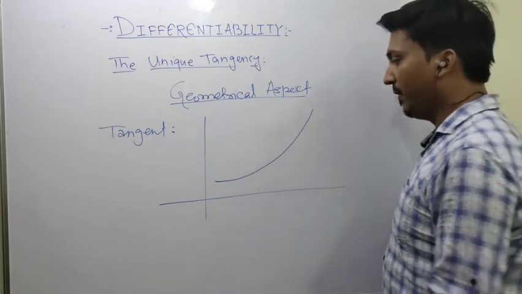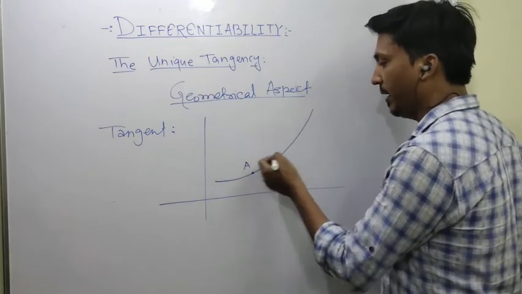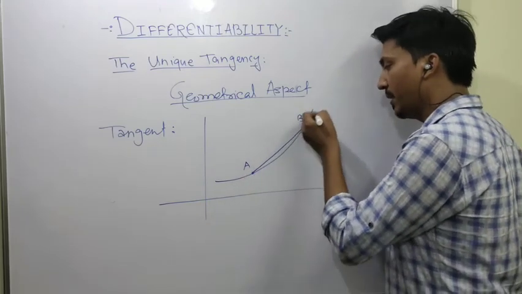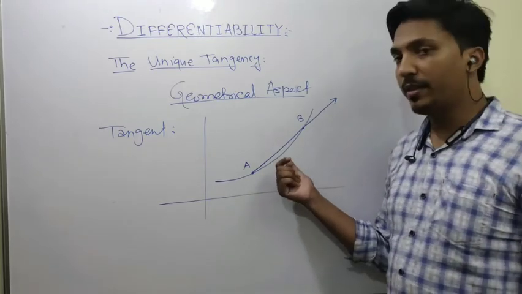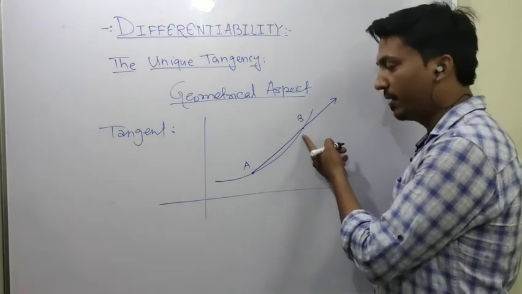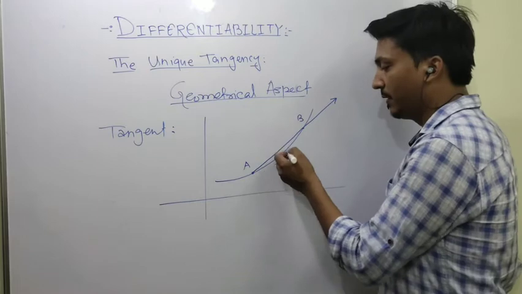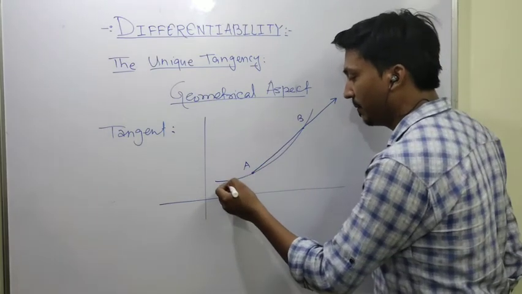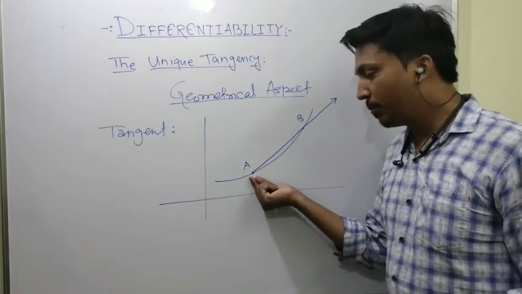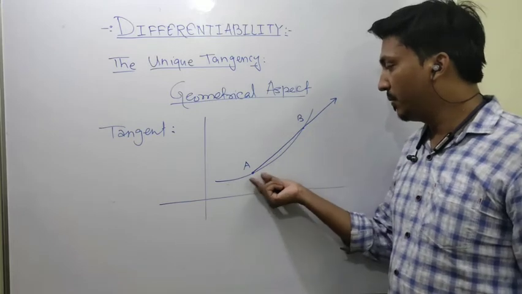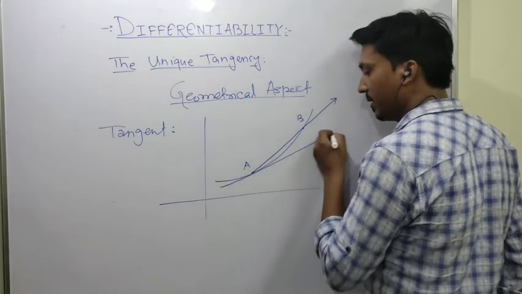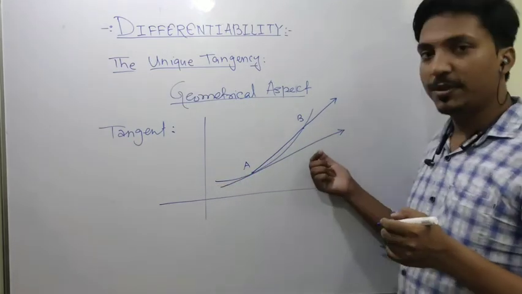If I take 2 points on this graph, say A and B, and I join these 2 points, AB, there is a secant AB. Now if B starts moving towards A, then finally a time occurs when B is at point A. It means both points coincide. At point A, this line will become a tangent.